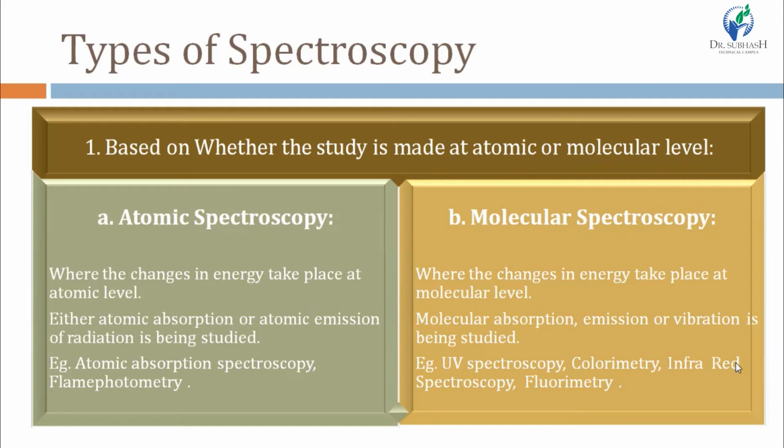Examples of atomic spectroscopy are atomic absorption spectroscopy and flame photometry. And examples of molecular spectroscopy are UV spectroscopy, visible spectroscopy means colorimetry, then IR spectroscopy means infrared spectroscopy, and fluorimetry. In UV and visible spectroscopy, molecular absorption is studied. In infrared spectroscopy, molecular vibration is studied. And in fluorimetry, molecular emission is studied.